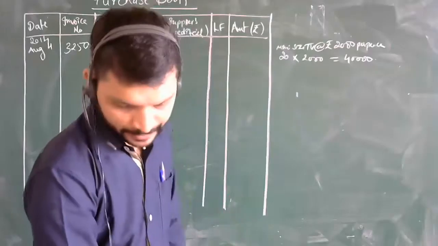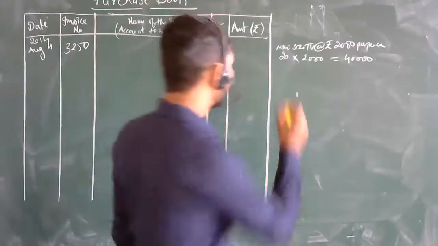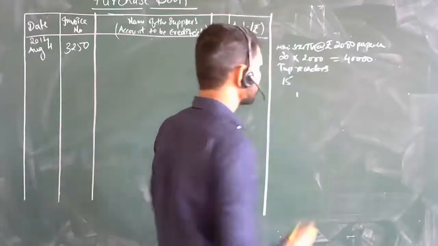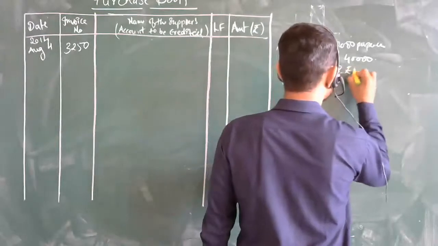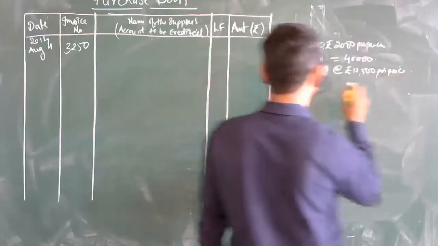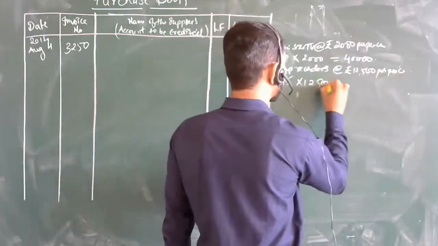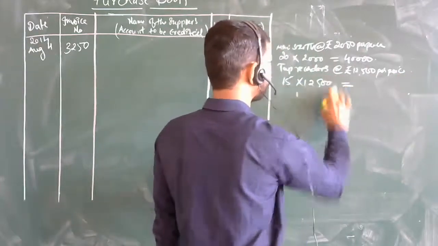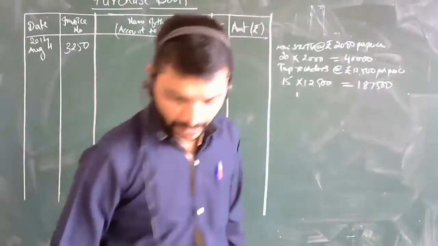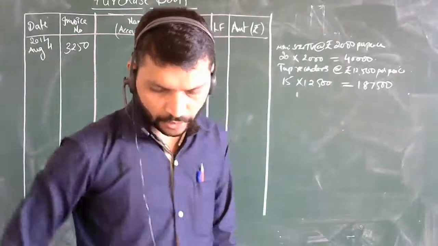Calculate. I am doing it by estimate, you do the calculation. You have to calculate it. Then further, 15 tape recorders. Yes, sir, it is 40,000 only. Tape recorders, sir, 15 tape recorders at rupees 12,500 per piece. Check what will be the amount. 1,87,500. Okay. After that, trade discount on all items is 20%.